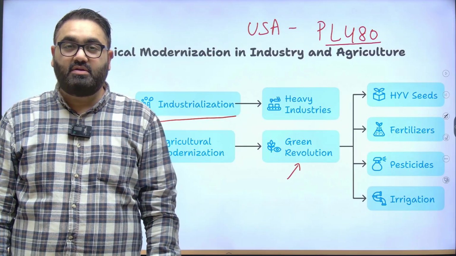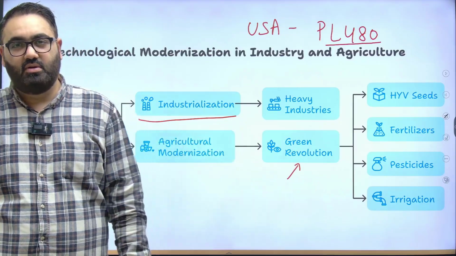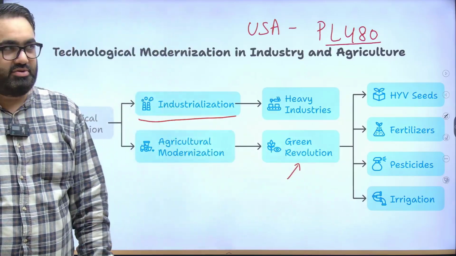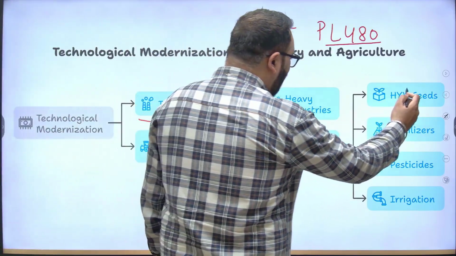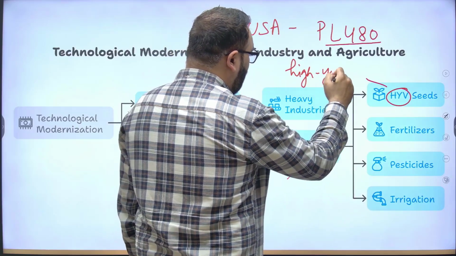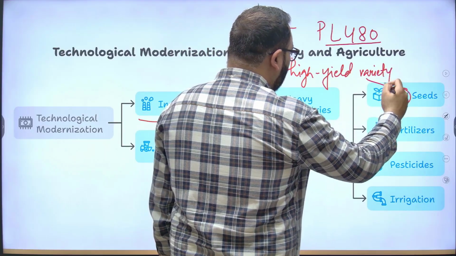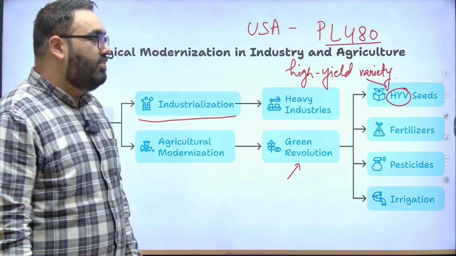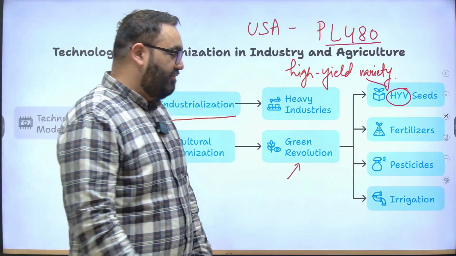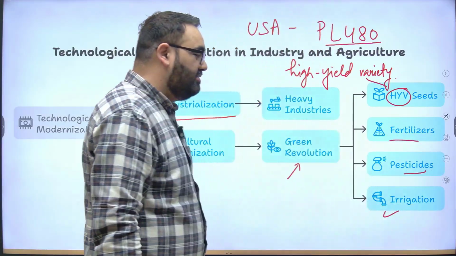Because of the Green Revolution, that situation has never occurred again. We have not had famines in India now, touch wood. These are the important components of Green Revolution. First, introducing high yielding variety of seeds. HYV means high yield variety. So special seeds were introduced to improve the productivity of food grains in India. Use of fertilizers, pesticides, many other irrigation facilities were introduced.